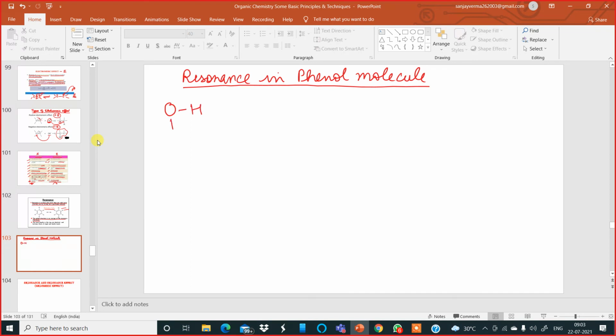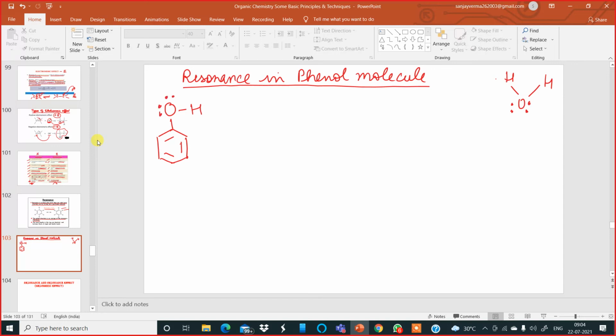This is the structural formula of phenol, an organic compound having alternate single and double bonds in the ring. Like water, HOH, this oxygen has two lone pairs of electrons. In a similar way, this oxygen also has two lone pairs of electrons.